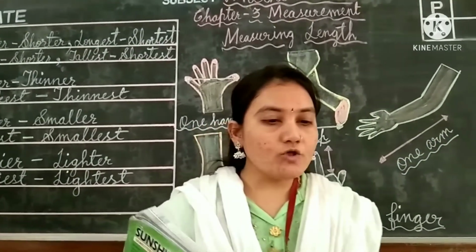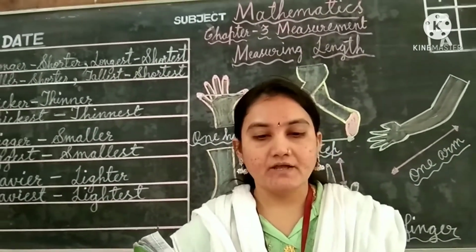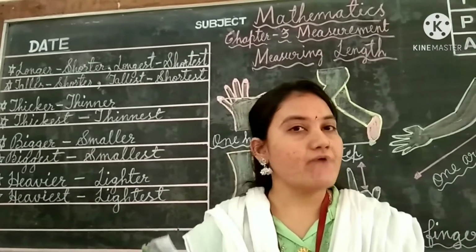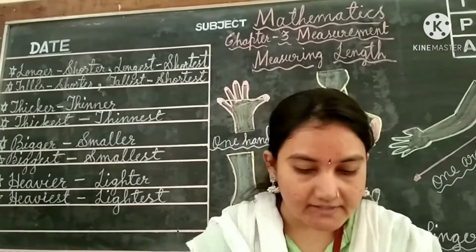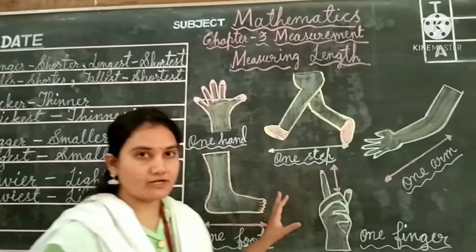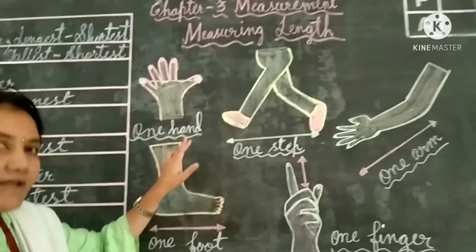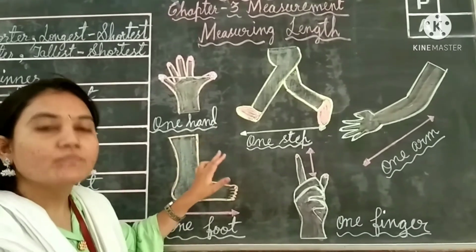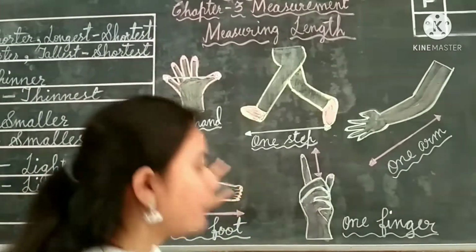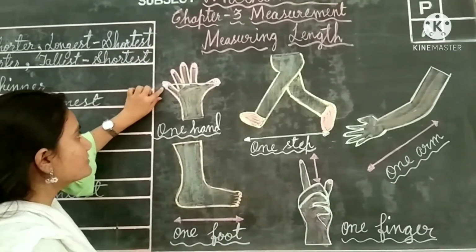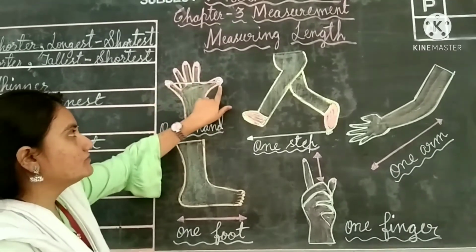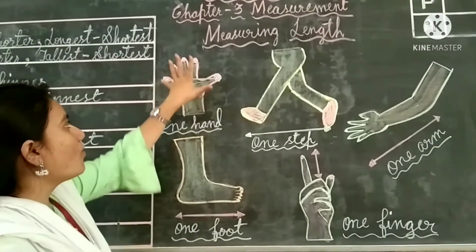We can also use some body measures to compare and find length. Here are some body measures, children. You can see the first one is one hand. One hand is nothing but one span. One span means from where to where, children? See, from the small finger to the thumb. This is called one span.